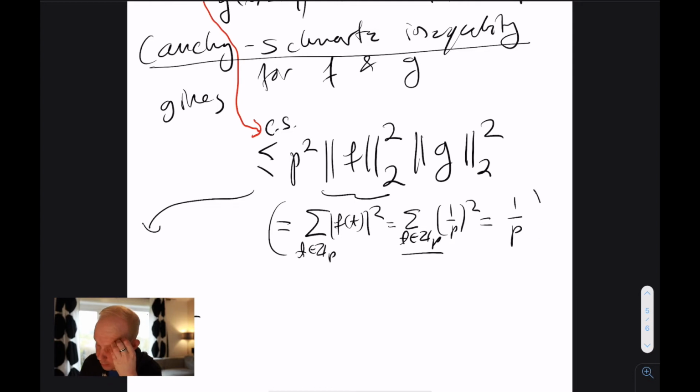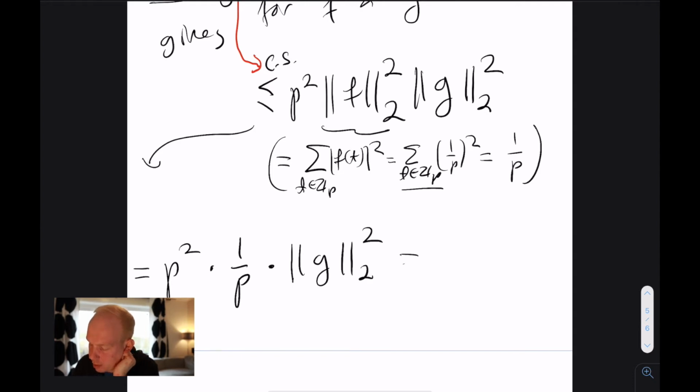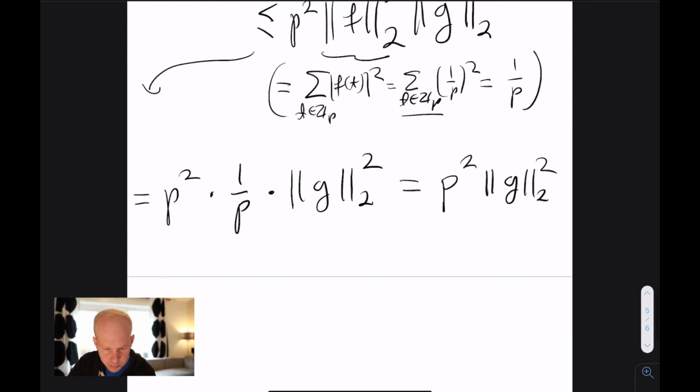That's the first expression. So what we have here is 1 over p, this whole thing with the square, equal to 1 over p, and then we have the g norm here still, which is now equal to p squared, this is p times g_2. That's what we have obtained.